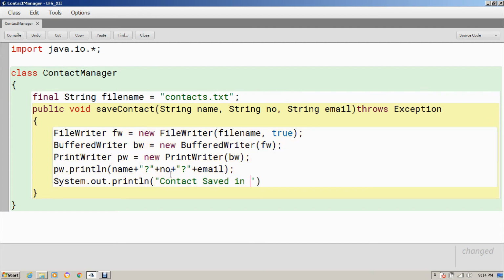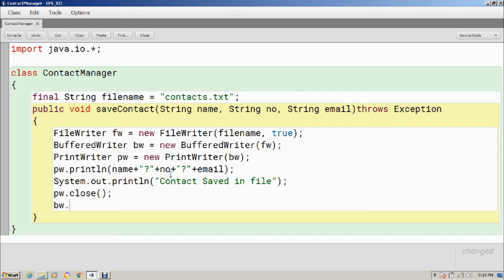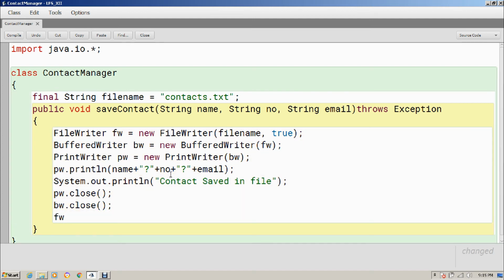Similarly, I will create a method which will read from the file. Okay, and don't forget to close everything. So pw.close, bw.close and fw.close. I have closed all the streams that I have opened here.